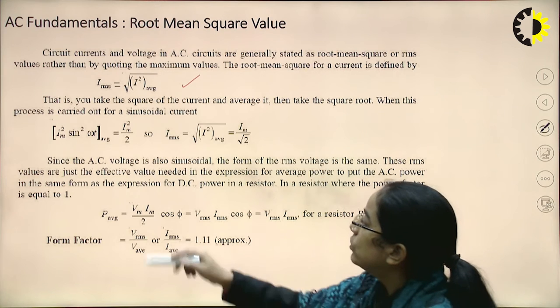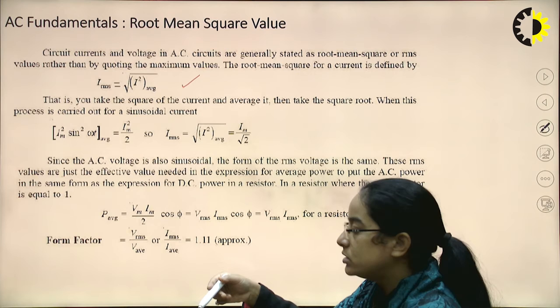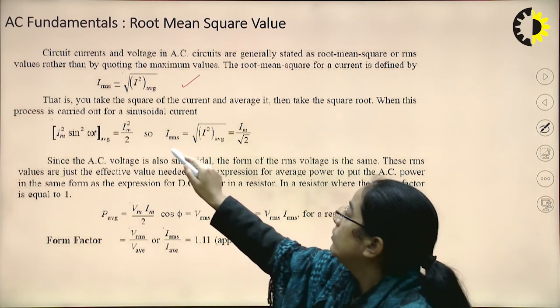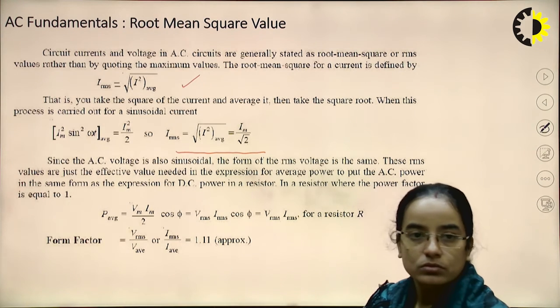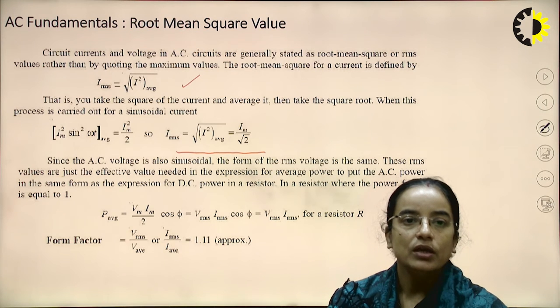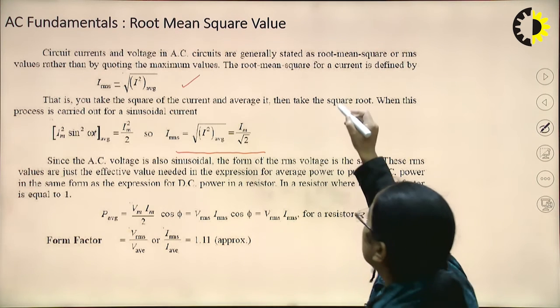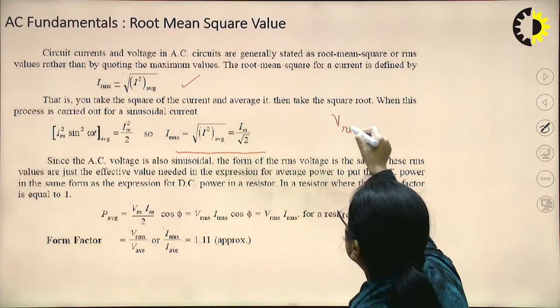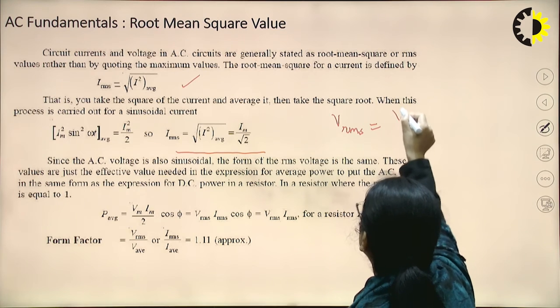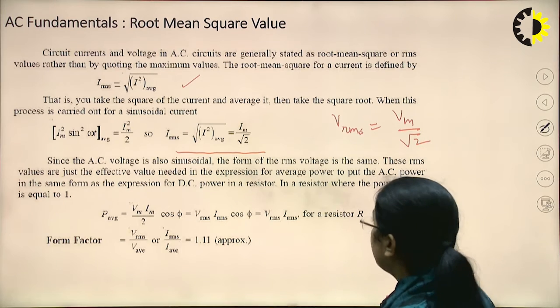If we find the RMS value for the given sinusoidal current waveform, it will be Im by root 2. Since the AC voltage is also sinusoidal, the form of the RMS voltage will be the same. So for voltage, VRMS will be Vm by root 2. So this is the effective value also.